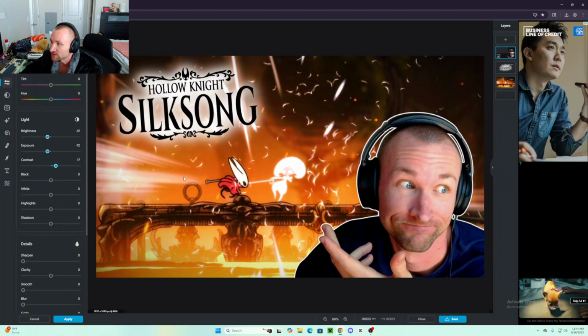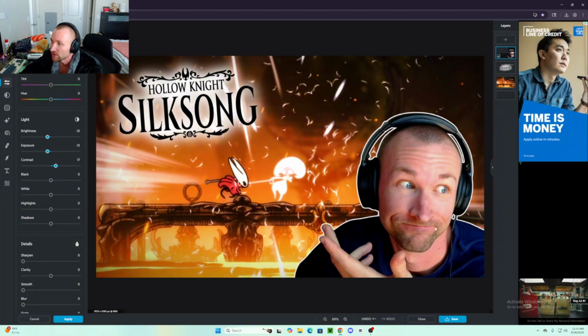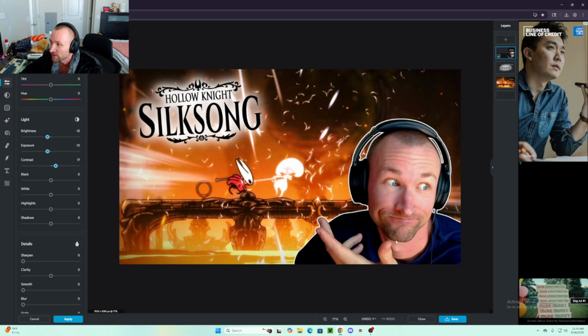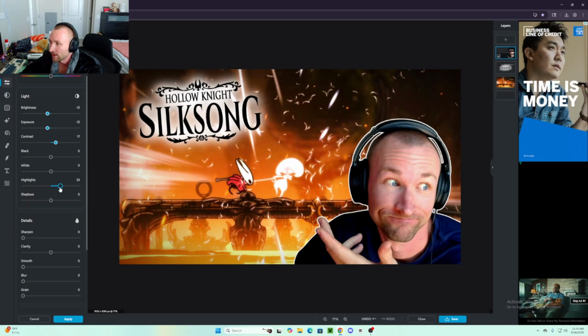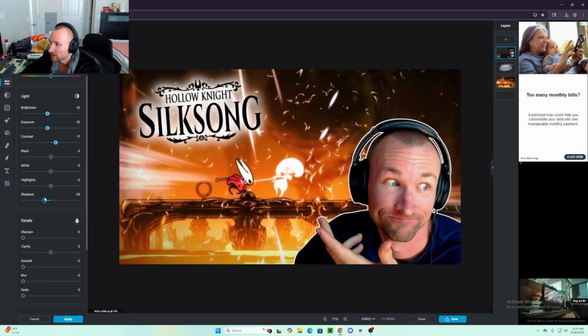I don't know, it just adds a nice little touch, kind of helps differentiate between clothing. I like it, especially if you have facial hair. It really helps outline those areas. Highlights, we don't need to mess with that at all. And then shadows, I like to turn the shadows up a little bit. By the way, when you go negative, it's going to add more shadow. So that's personally what I like to do. So we'll go about there.